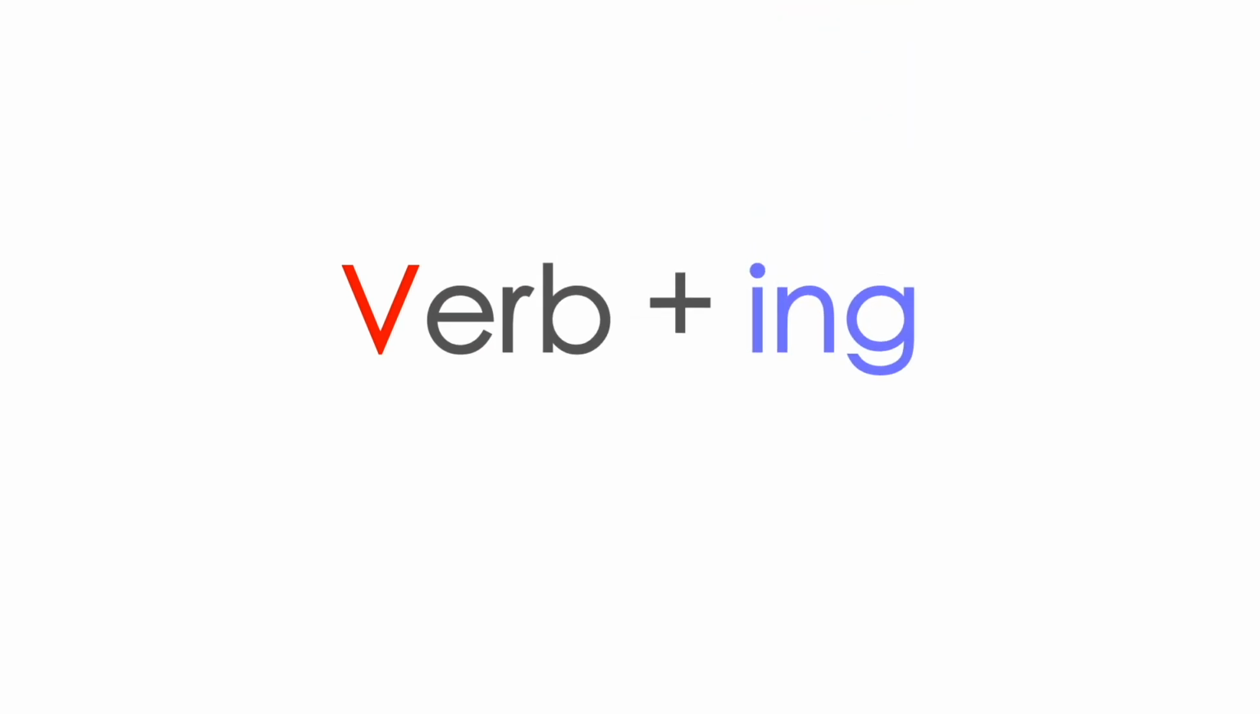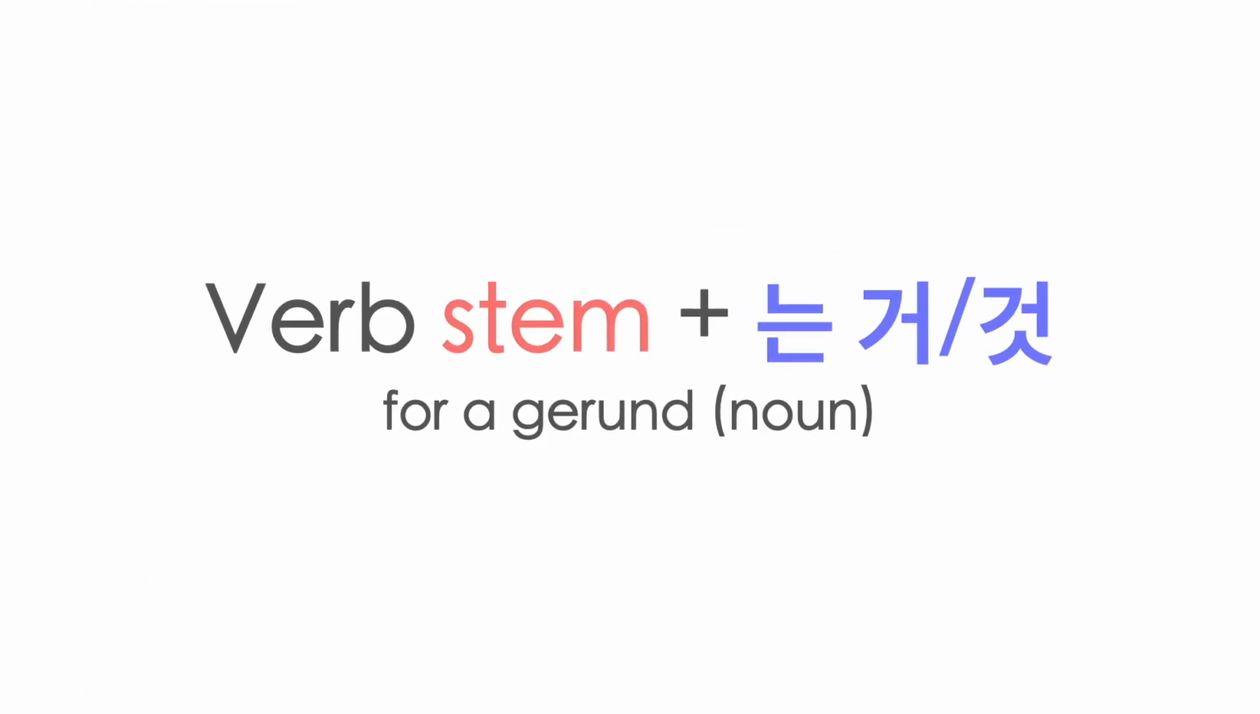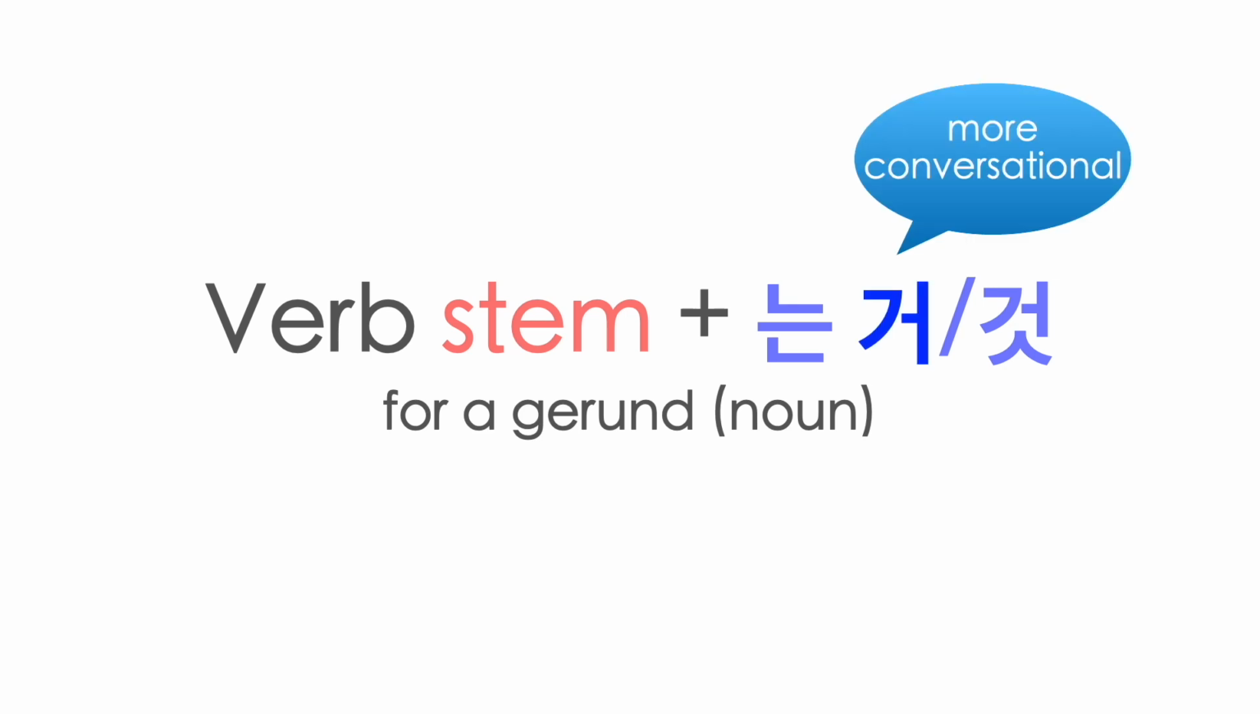In this video, I'll show you how to use verb ing form in the Korean language. Gerund is a form that is derived from a verb, but it functions as a noun. To form a gerund in Korean, we take the verb stem and add 는거 or 는것. Verb stem plus 는거 is more conversational expression than 는것.